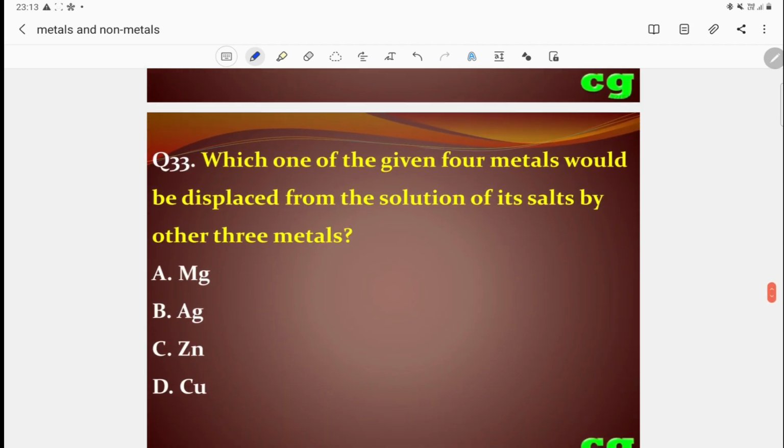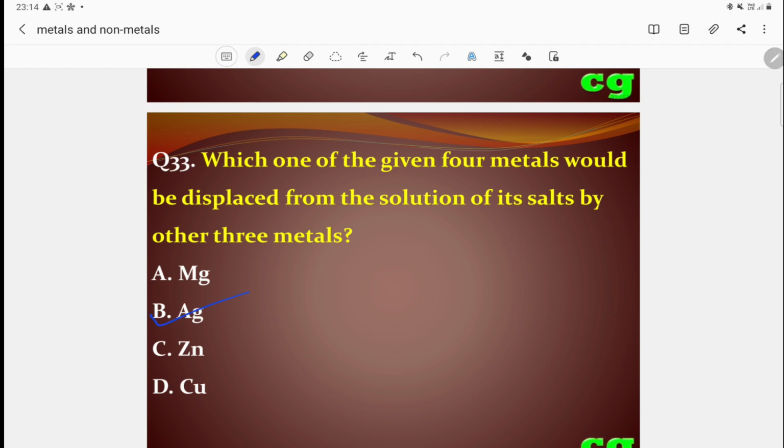Okay. Then 33. Which one of the given 4 metals would be displaced from the solution of its salt by the other 3 metals? The other three metals can displace this metal from its salt solution. So you have to see which is the least reactive: magnesium, silver, zinc and copper. We know that silver is less reactive than copper.